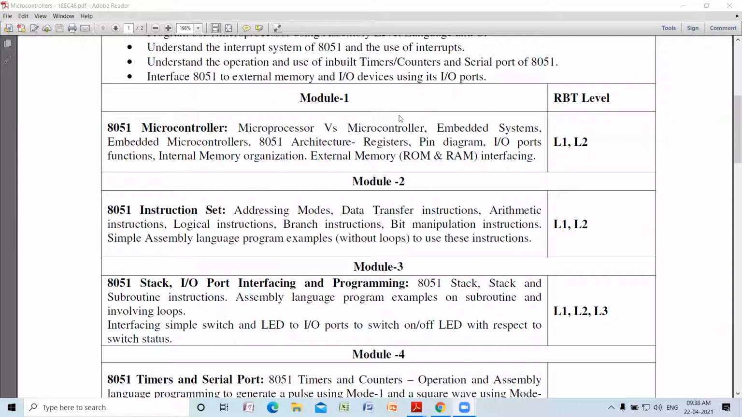So what is the structure of the stack in 8051? All those things we are going to deal with in module 3, and we are going to write various, slightly more complex programs using subroutines and loops. The last article may be an interfacing article where you interface a simple switch and LED using IO ports. It's an application just to switch on and switch off the LED. That means you are using the 8051 IO communication facility.